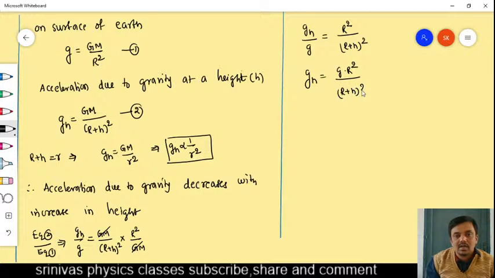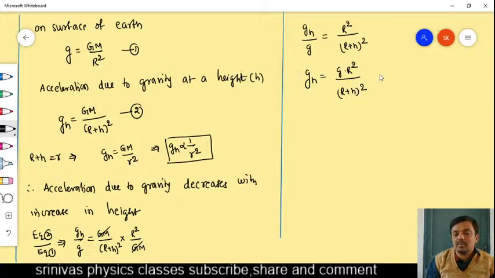Can anyone tell what is the small g, and what is g_h? What is the difference between them? Small g is the acceleration due to gravity on the surface of earth. g_h is the acceleration due to gravity at a height h from the surface of earth. Okay, we have to simplify this. This is the formula to find out the acceleration due to gravity at a height h.